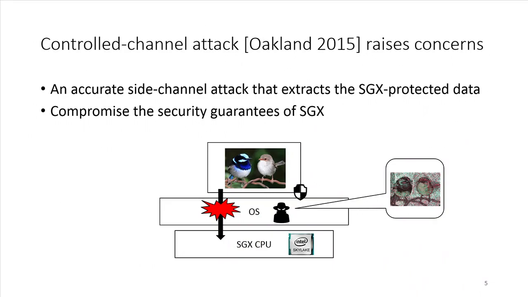However, recent researchers have demonstrated that there is an accurate side channel against programs protected by SGX. By using this side channel, attackers can infer the sensitive information inside SGX. Hence, this compromises the strong guarantees provided by SGX.